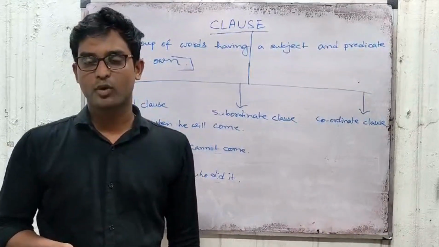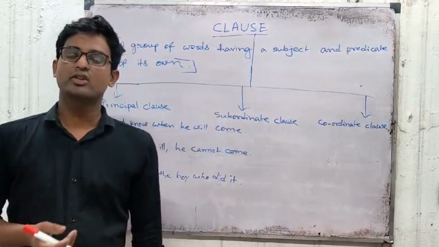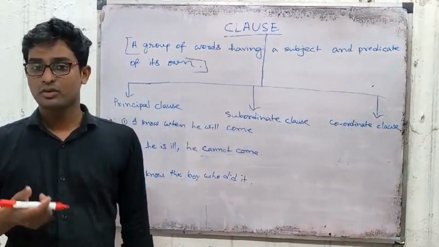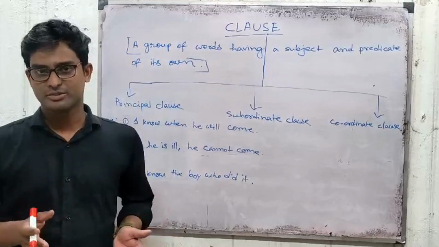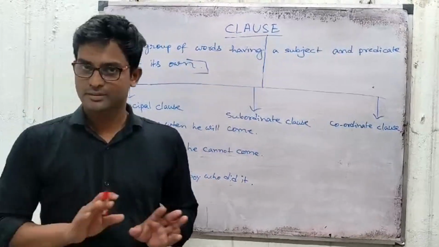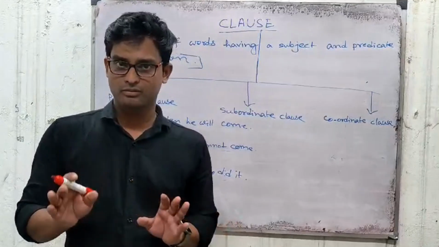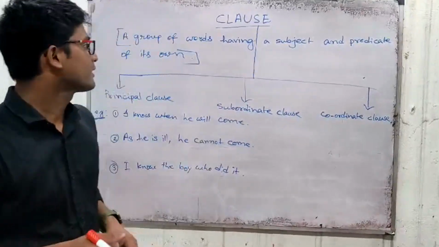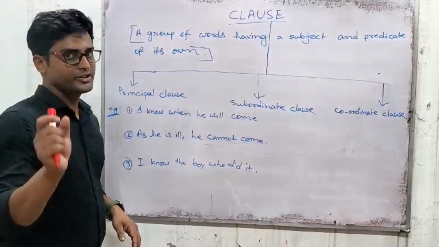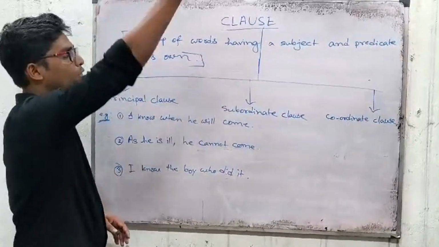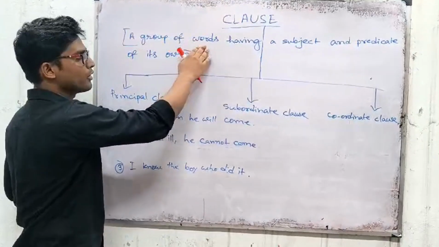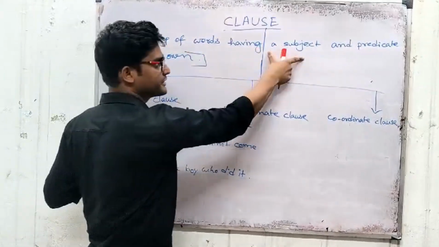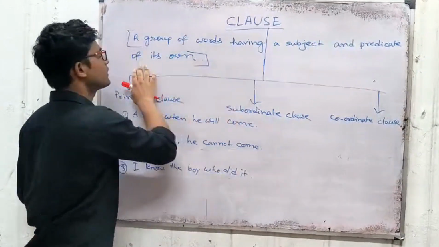Discuss what is the clause. Actually, clause is very important to form a sentence, basically like tense, parts of speech and phrases. So it's a very integral part to form the structure of any sentence. First, we need to know the definition of clause. What is a clause? A clause is a group of words having a subject and a predicate of its own.